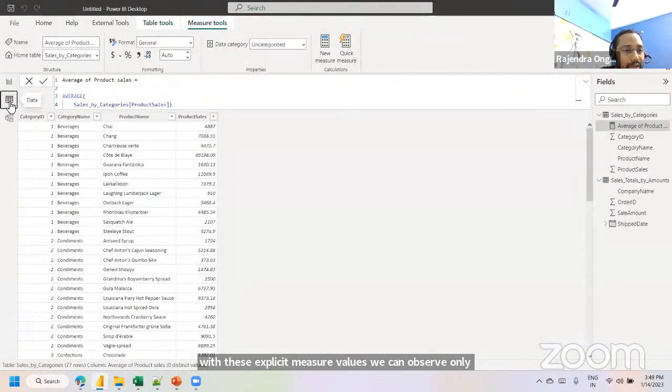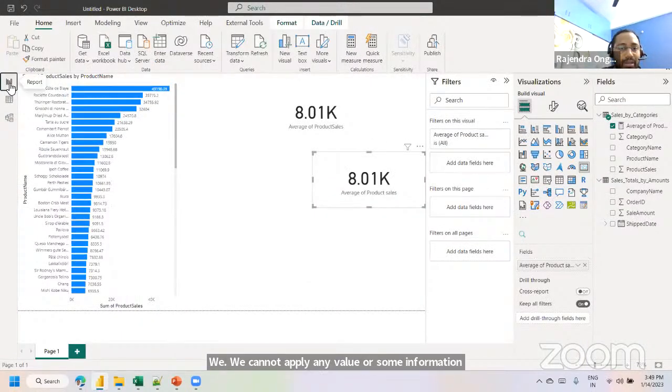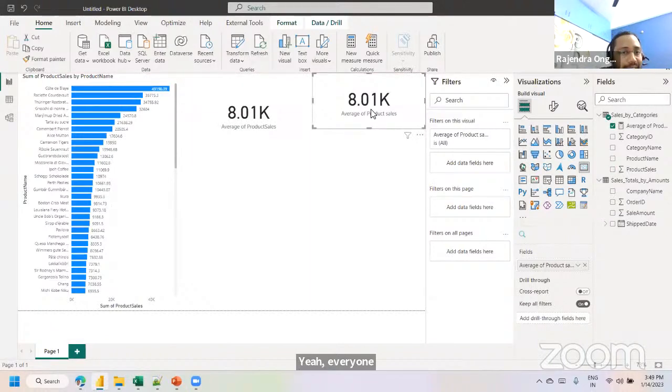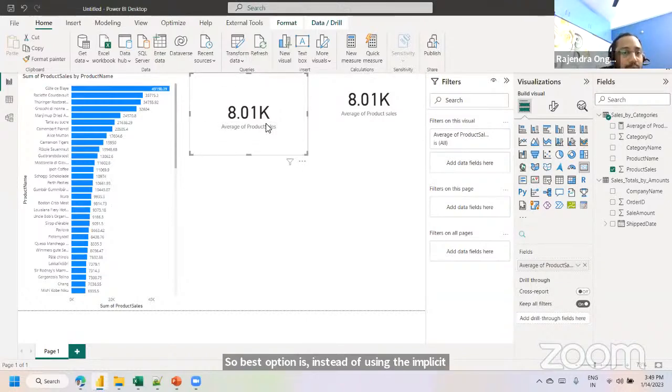In the data view, we cannot observe any value or information related to the explicit measure. I hope up to this part is clear, everyone. So the best option is, instead of using the implicit measure, which is stored on a table, we can make use of an explicit measure.